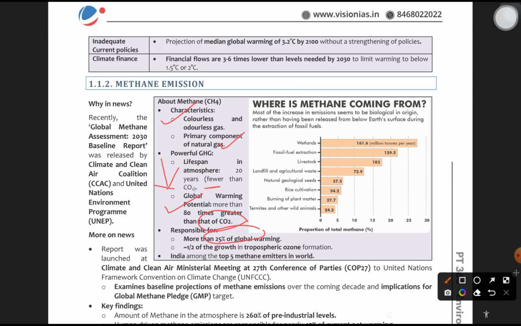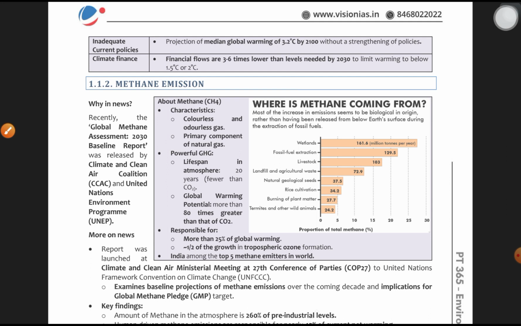India is among the top 5 methane emitters in the world. Just remember it. It won't be asked, but you can write it in the mains exam. Methane gas, its characteristic features: a lifespan lesser than carbon dioxide, potential 80 times greater than carbon dioxide, 25% of global warming. This chart which is present here is very important, and from this we can derive a few statements.